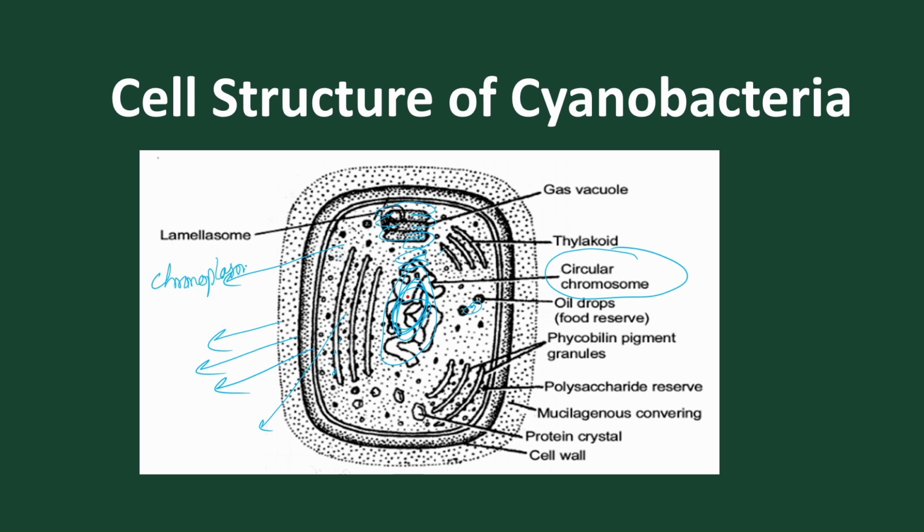Chromoplasm. Why is it called chromoplasm? Because it is colored. Why does it look colored? Because the thylakoid membranes having pigments are present. But the inner mass is called centroplasm. It is colorless. It is called centroplasm because the nuclear DNA is present.